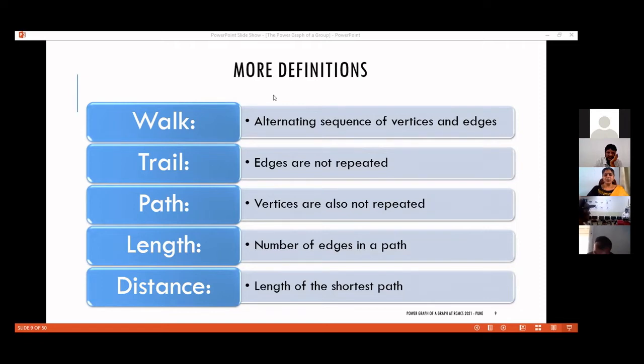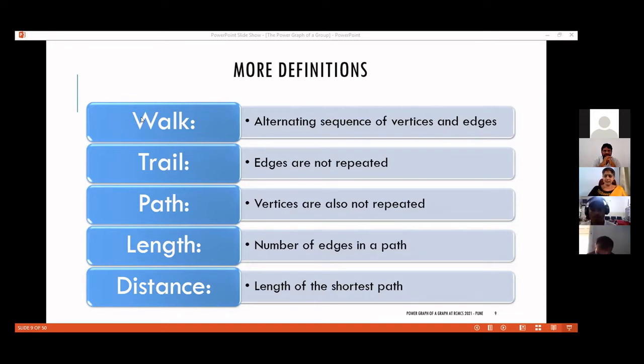So we'll have some more basic definitions. The first one is a walk. A walk in a graph is an alternating sequence of vertices and edges which starts and terminates in a vertex. So we have to start with a vertex. We have to choose an edge which has this vertex as an end vertex. Move using that edge. You will definitely reach another vertex, the other end vertex, which can be the same as the first one. If the edge chosen is a loop, that doesn't matter.